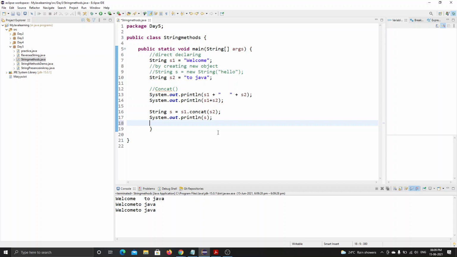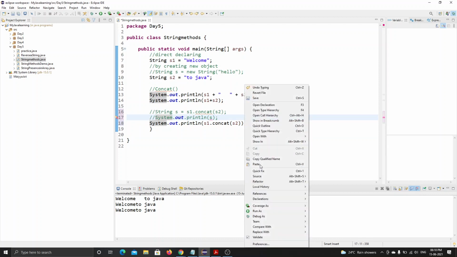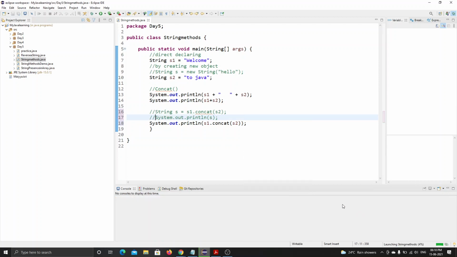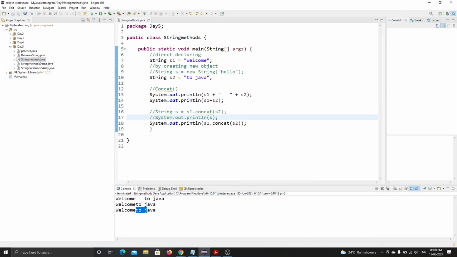Now let's see another type, declaring it directly inside the braces without any pre-declaring. It also prints for us, right?